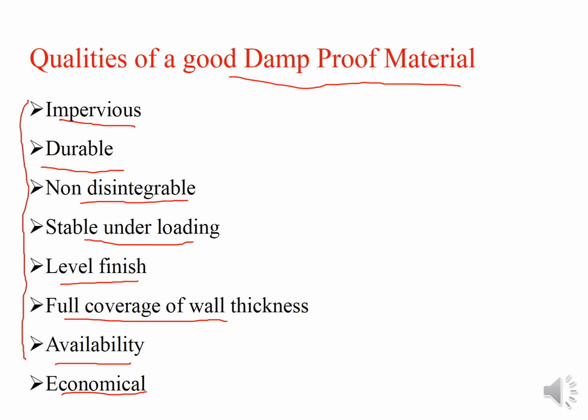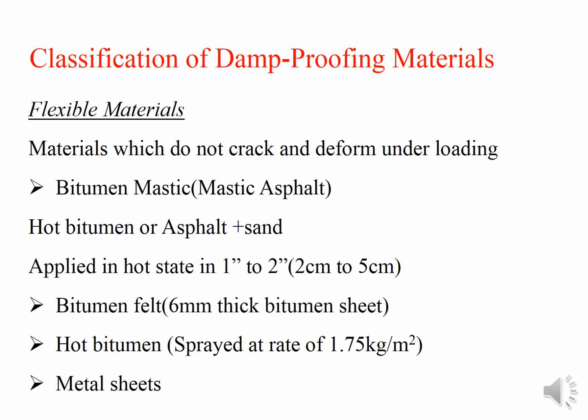You have to maintain these qualities after selecting the damp proof material that you are using for damp proofing your building. Depending upon the material, we can majorly classify the damp proofing materials as flexible and rigid. First we talk about the flexible materials, and then we will talk about the rigid materials.